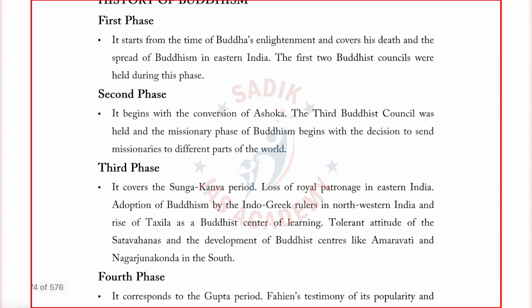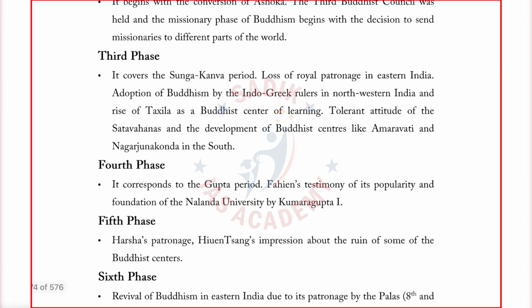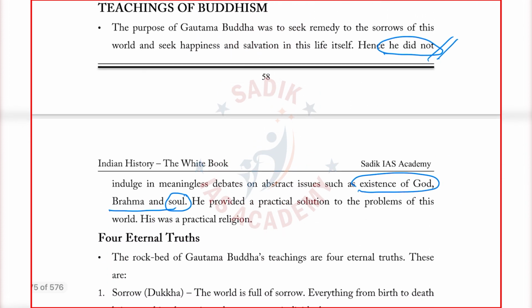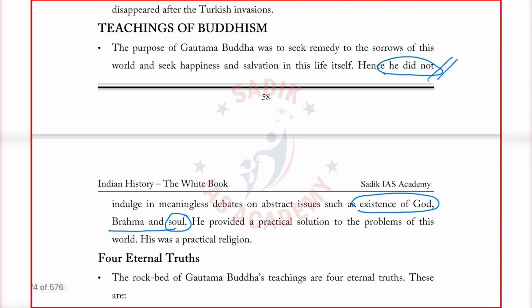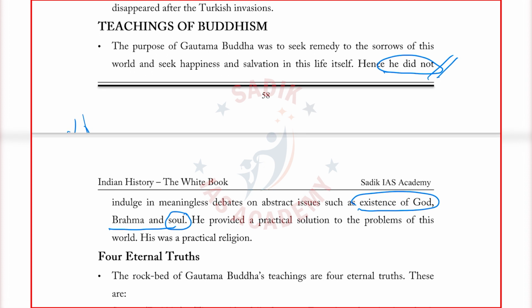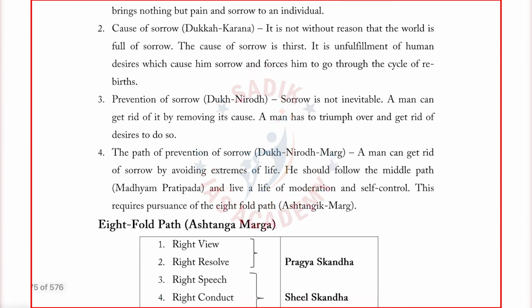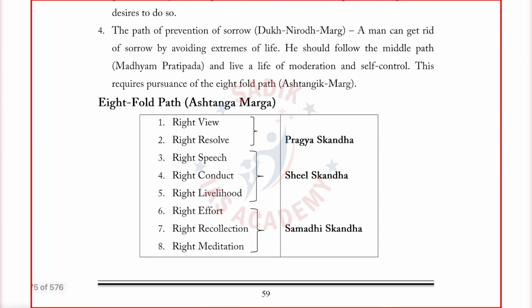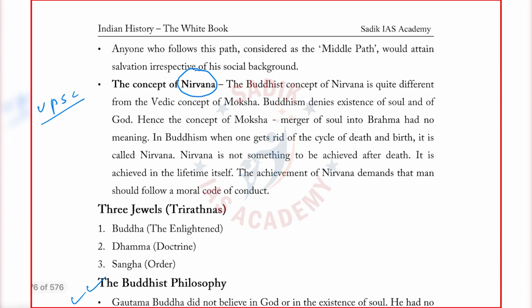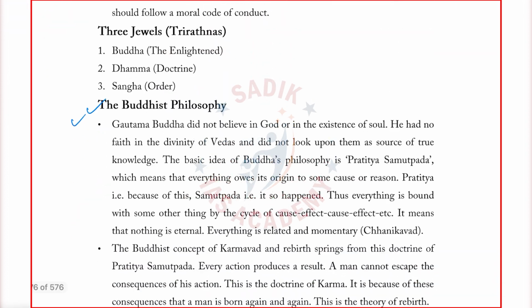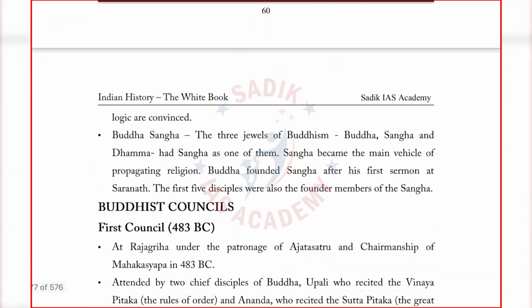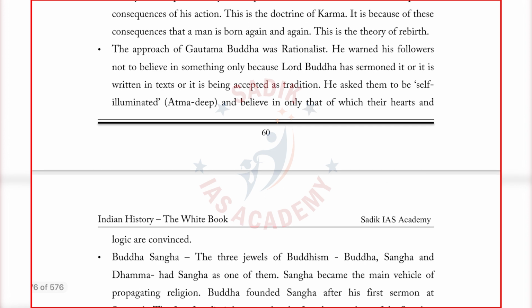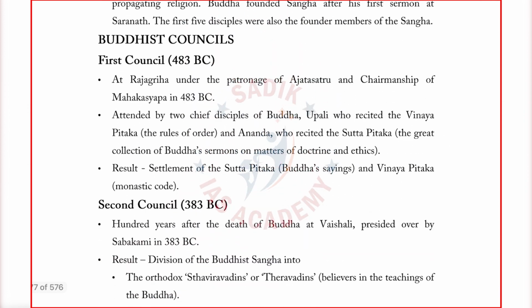Then you have the Buddhist councils. Questions are already asked on the Buddhist councils. This is a very important topic. Now you see the teachings of Buddha. This I have given separately because UPSC questions have been asked. Here questions have been asked about the soul and the concept of God. All these questions have already been asked. What is the eightfold path? Everything we have given in detail. Again, a question about Nirvana was also asked in UPSC, so I have marked that also. Buddhist philosophy I have given, not too much, just about a page for you to understand this.